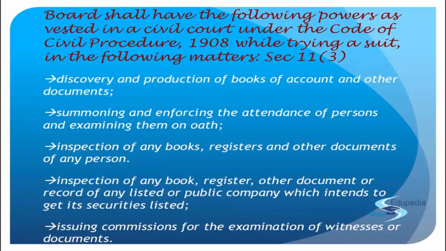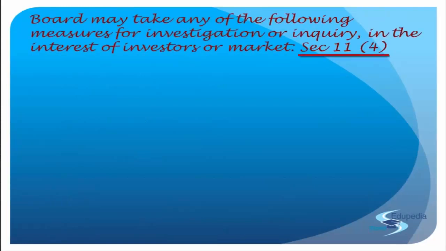So these are plain simple powers, as a civil court can do. They can ask for any document, they can summon, they can enforce attendance, they can get through the books and registers of all the companies. All the books have come, they can give it to somebody to inspect and give them some fees, commission and all. It's exactly the same thing that SEBI can also do. Getting the point?